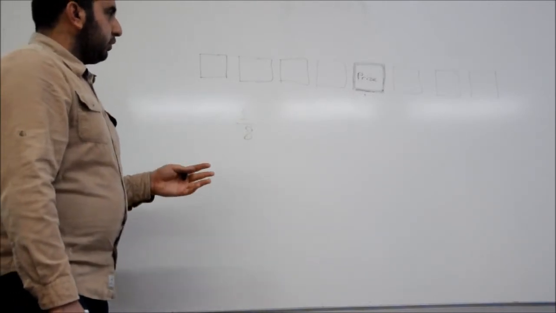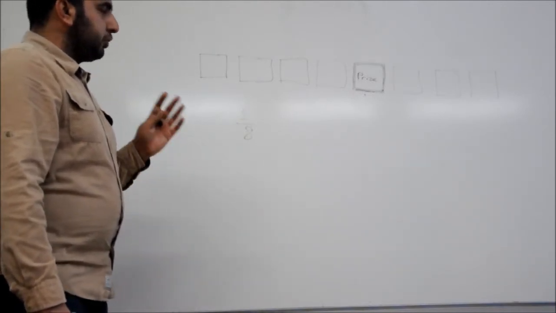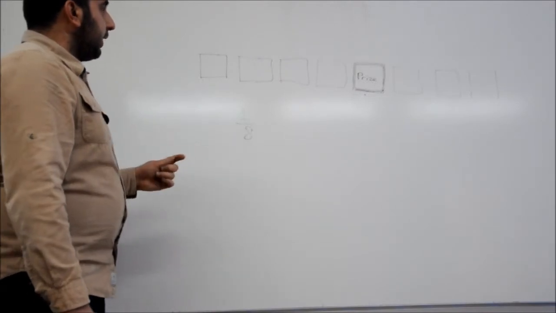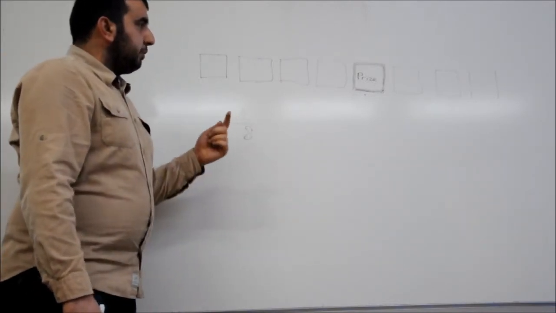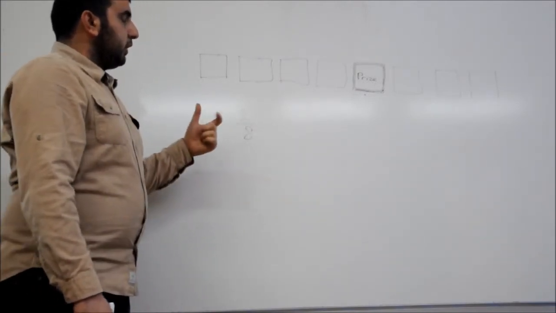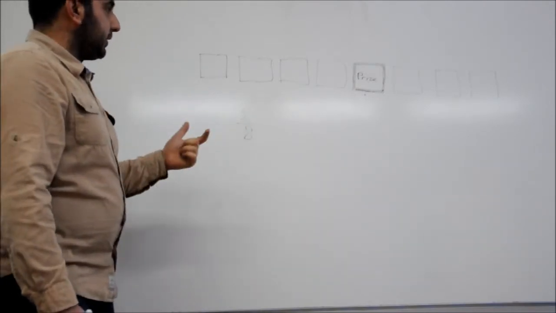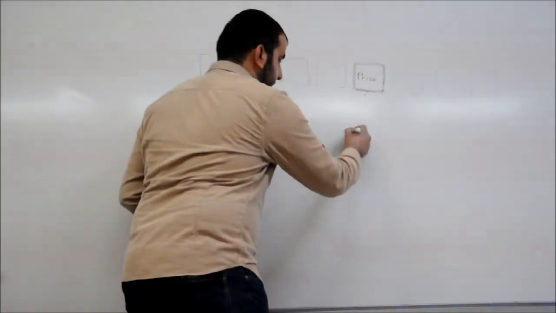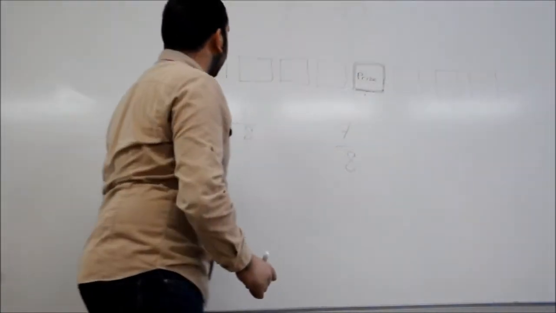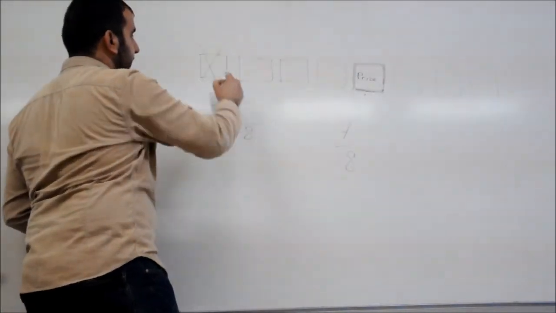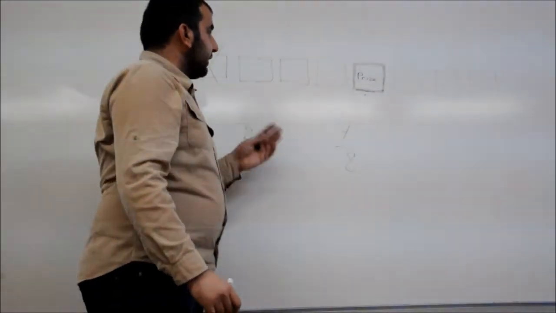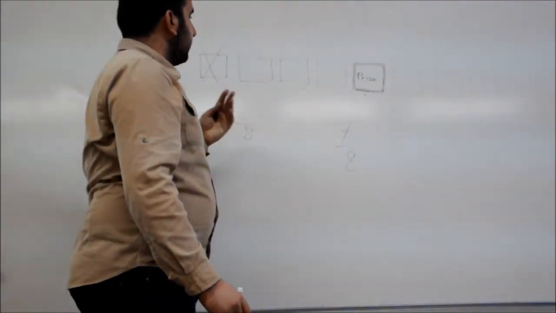This is like a Monty Hall problem, and we should consider the problem like that. In the first step, you will choose an empty box, and the probability of choosing an empty box is 7 over 8. For example, this box. After that, the host takes an empty box.